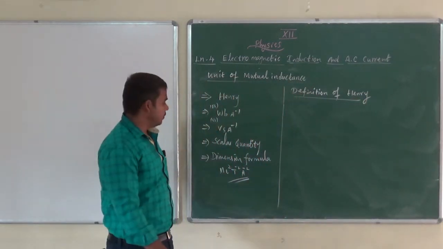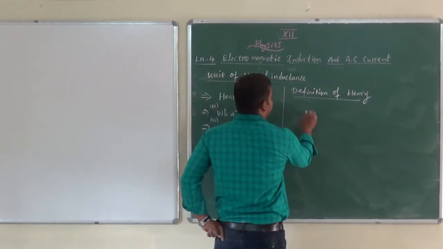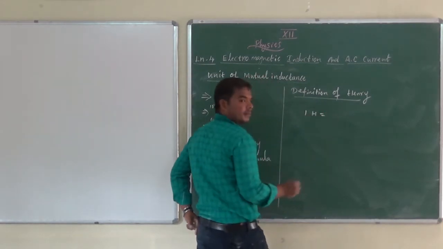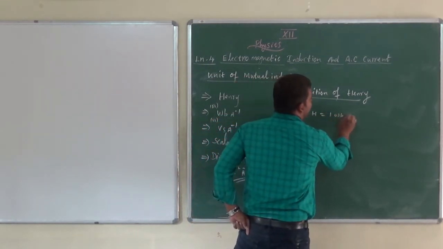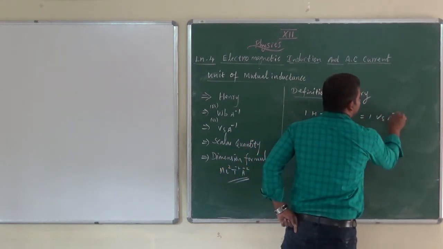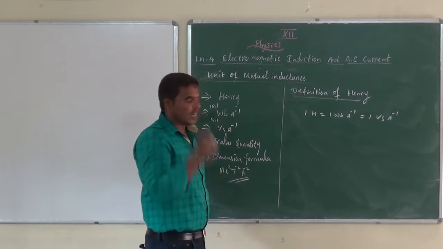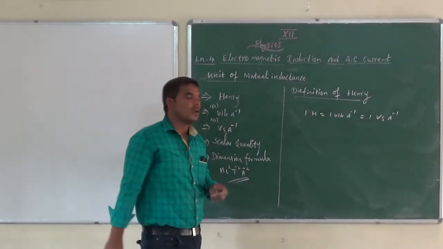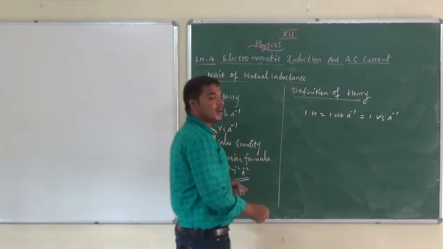Definition of Henry. 1 Henry equals 1 Weber ampere inverse, equals 1 volt second ampere inverse. Now we want to use two equations.